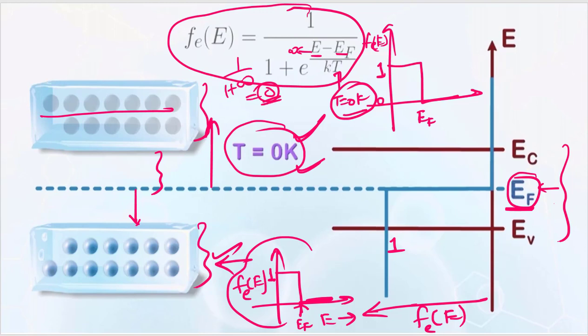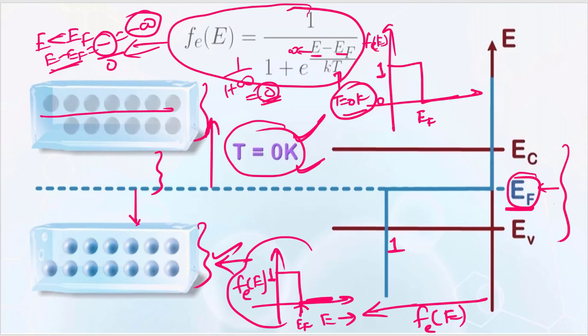So the probability of finding an electron above the energy level E_F would be 0. You can calculate this mathematically also. If you take E less than E_F at T equal to 0, then E minus E_F would be negative, and negative divided by 0 would be negative infinity.